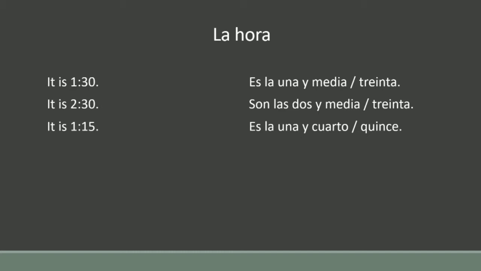So either you can write cuarto or you can write 15, any one. Es la una y cuarto or es la una y 15. 3:15. Son las tres y cuarto or 15. Son las tres means it is 3 o'clock, cuarto means quarter, and 15 means 15 minutes.